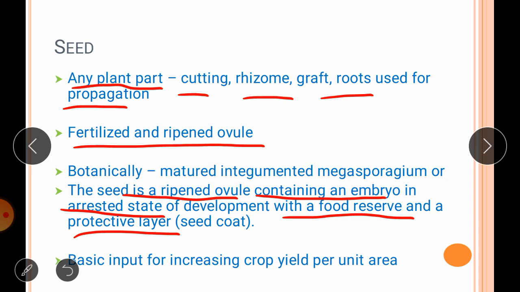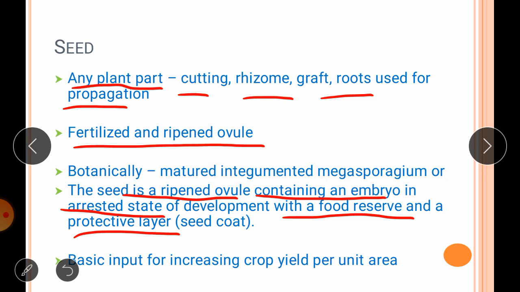So your seed is a ripened ovule. It is a matured, viable and fully ripened ovule containing an embryo in the arrested state of development. So their growth is limited here, and it also has a food reserve in the form of either endosperm or cotyledon, and they are covered by a protective layer, that is the seed coat. Such a thing is known as a seed.